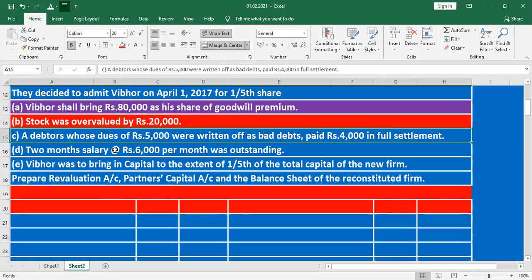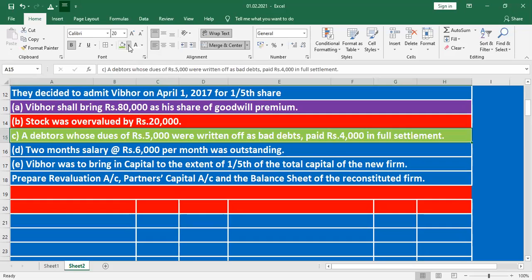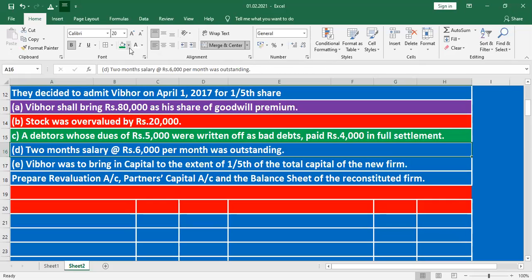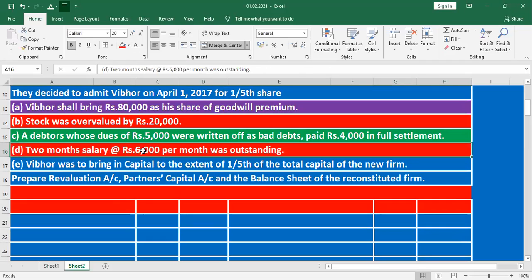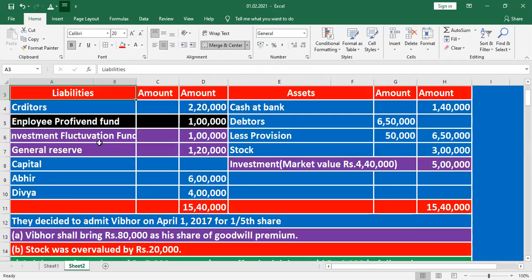Then a debtor whose rupees 5,000 were written off as bad debts paid rupees 4,000 in full settlement. Already written off 5,000, now we receive 4,000. It's a gain for us, revaluation account credit side. Two months salary payable is an expenditure, a loss for us. Monthly 6,000, two months 12,000 is a loss. Next, Weber will bring his capital to the extent of 1/5 of the total capital. This is how the question is to be solved.